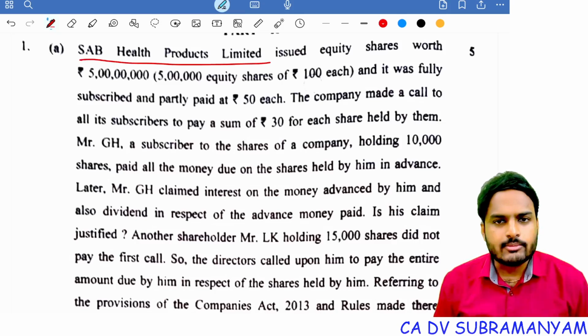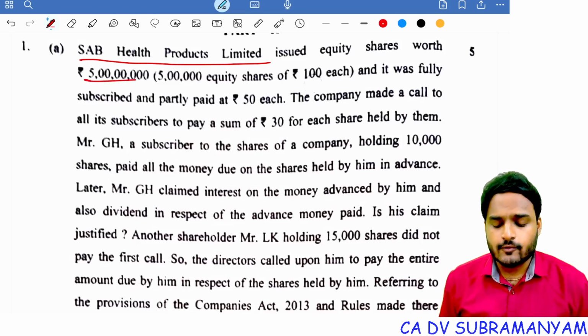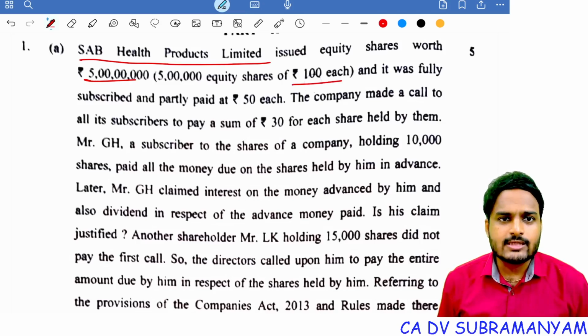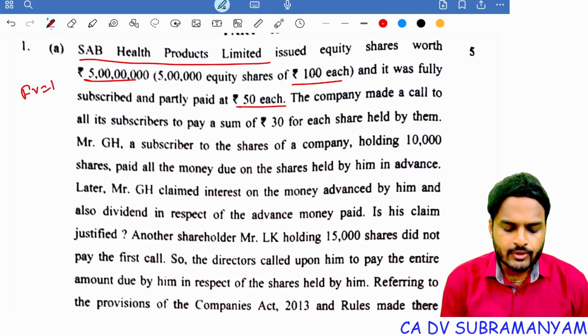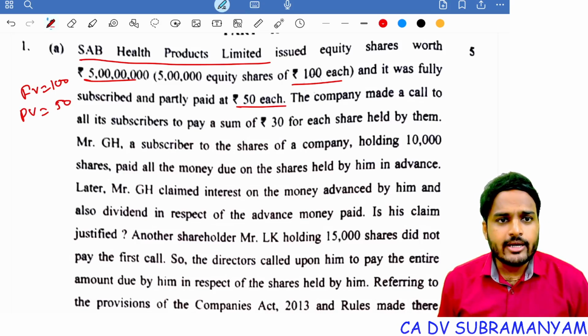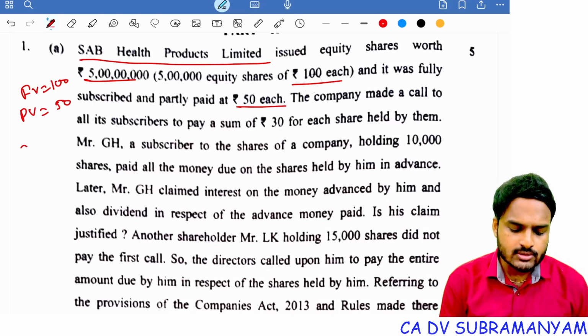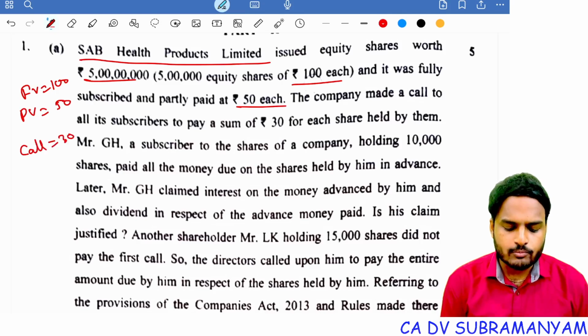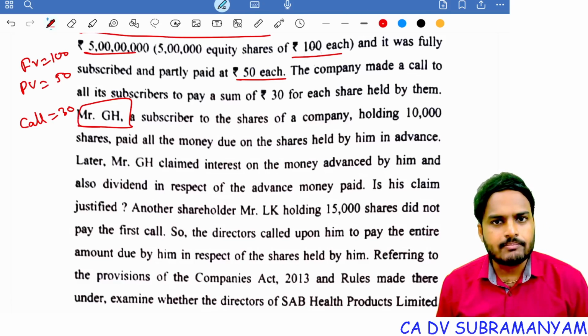SAB Health Products Limited issued equity shares worth rupees 5 crores, 5 lakh equity shares of rupees 100 each, and it was fully subscribed and partly paid at rupees 50 each. So face value 100 rupees, paid up value 50 rupees. The company made a call to all its subscribers to pay a sum of rupees 30 for each share held by them. So how much is the call amount? 30 rupees.